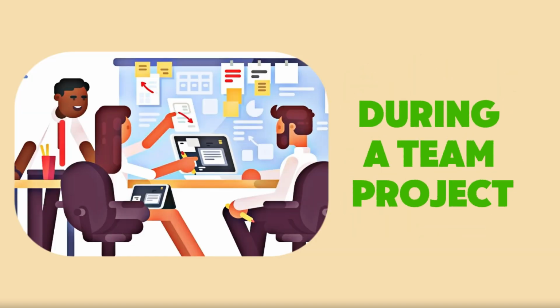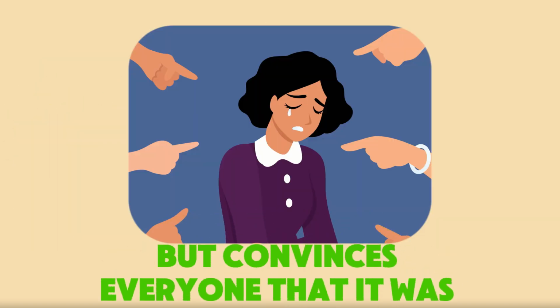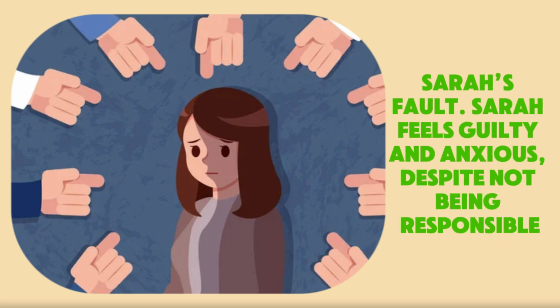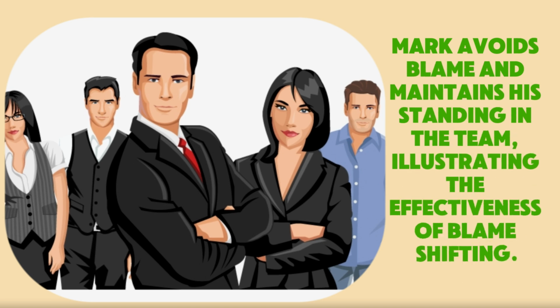During a team project, Mark makes a critical error but convinces everyone that it was Sarah's fault. Sarah feels guilty and anxious, despite not being responsible. Mark avoids blame and maintains his standing in the team, illustrating the effectiveness of blame shifting.